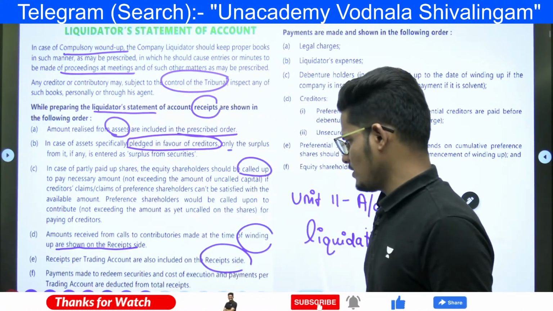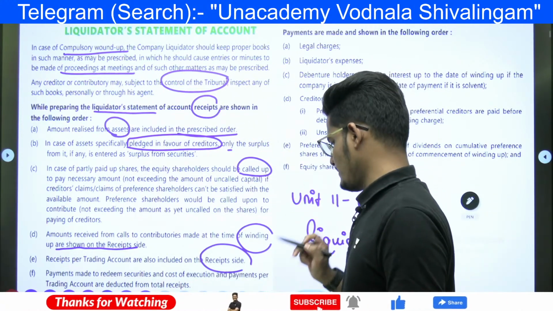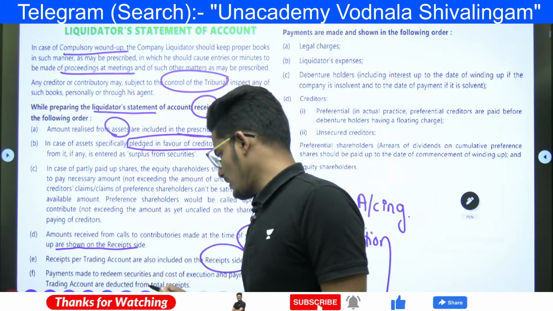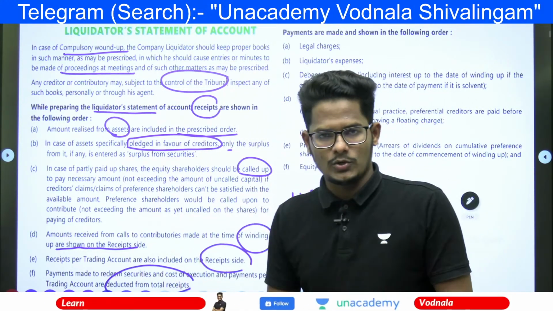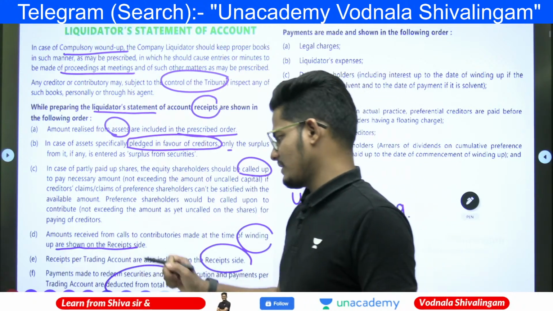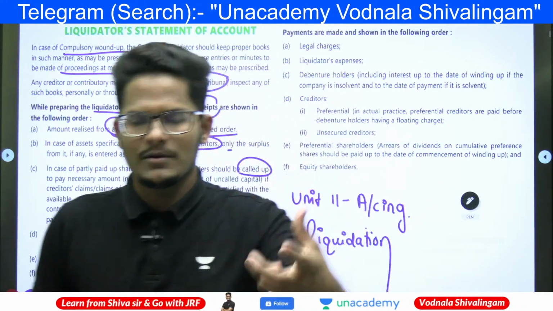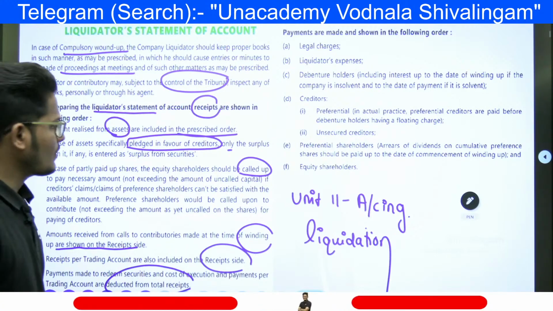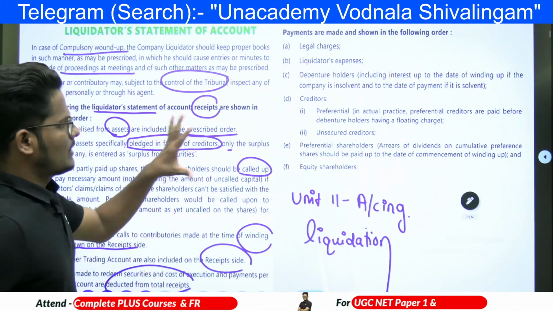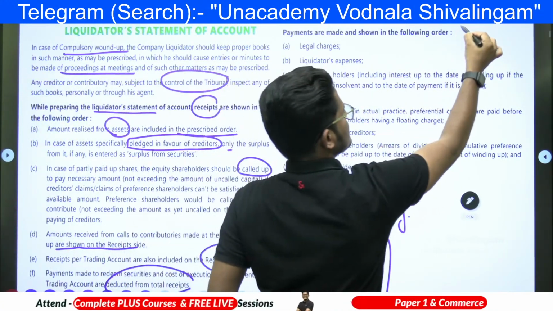Payment made to the redemption of securities and cost of execution and payment per trading account are deducted from the total receipt. Means this is simply deducted from the total receipt or mentioned on the payment side. How much we are redeeming means the repayment of the securities. Having understood this one, now the most important part is this one.